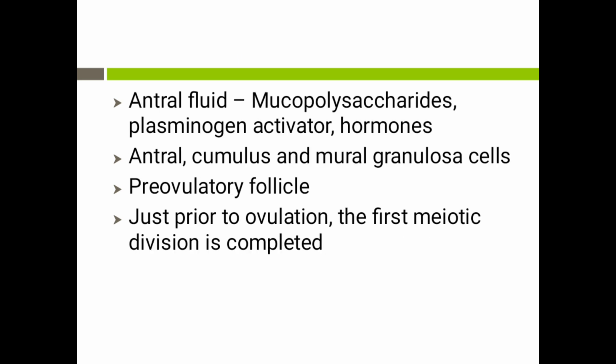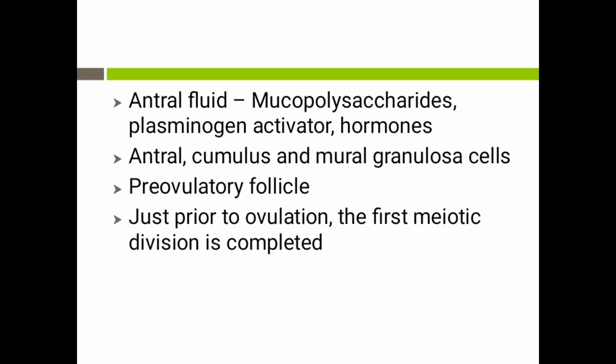The antral fluid contains mucopolysaccharides. This gets depolymerized, and this will increase the osmotic pressure of the fluid. Because of this, the pressure within the follicle becomes very high, and the granulosa cells in this stage are divided into three compartments: antral, cumulus and mural granulosa cells.